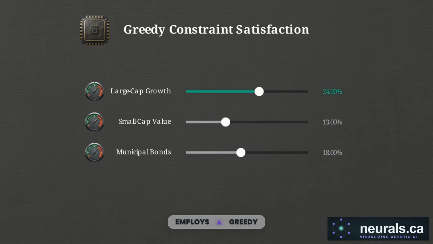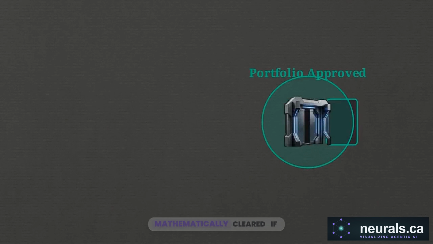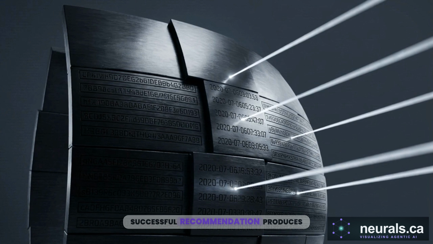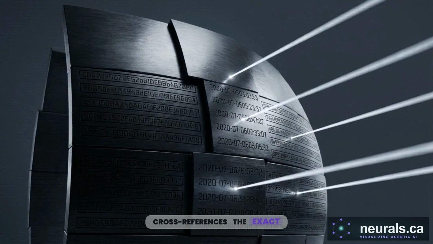The agent employs a greedy constraint satisfaction algorithm, adjusting asset weights stepwise until every compliance score is mathematically cleared. If the system cannot find a compliant solution within 5 iterations, it exits with an advice unavailable message, rather than forcing a non-compliant fit. Every successful recommendation produces a time-stamped immutable audit receipt that cross-references the exact market data and constraints used.